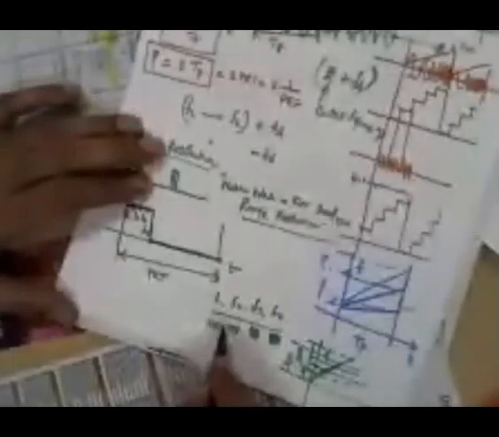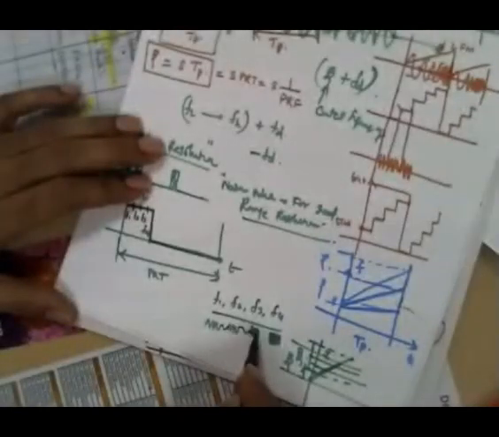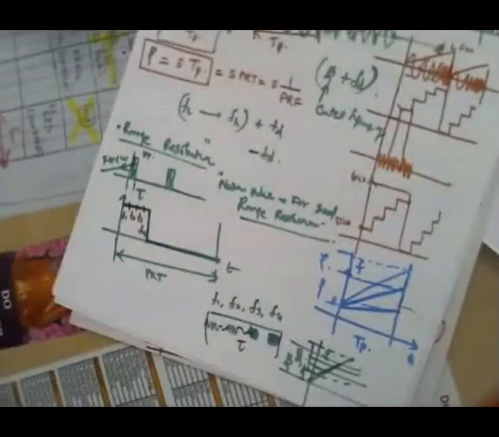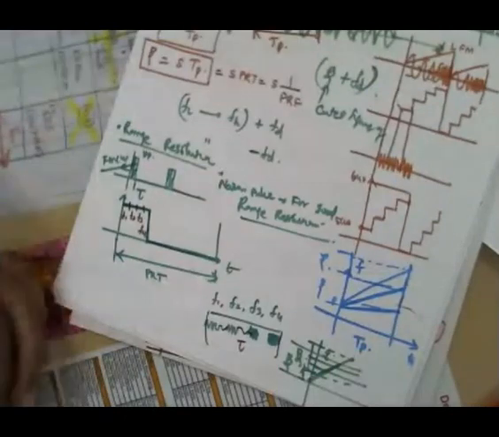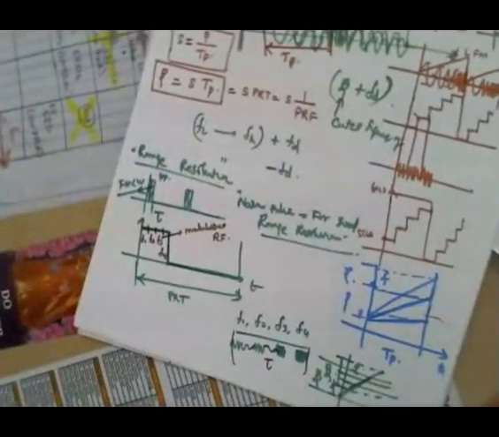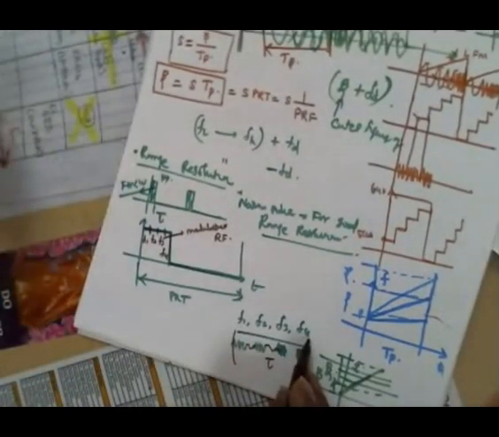This is the tau, continuously it is there. So now what happened? Since we are sending the signal F1, F2, F3, F4, that is modulated RF, the target is being influenced.